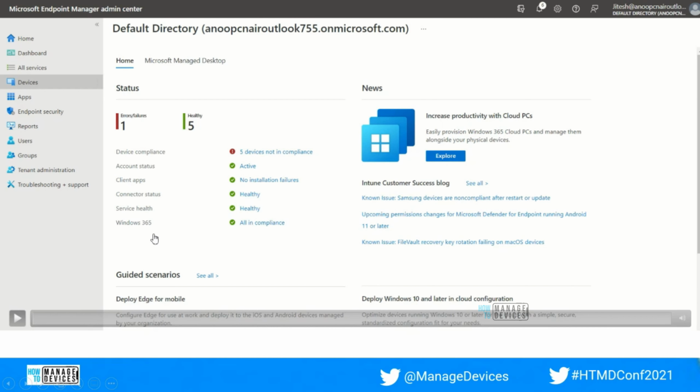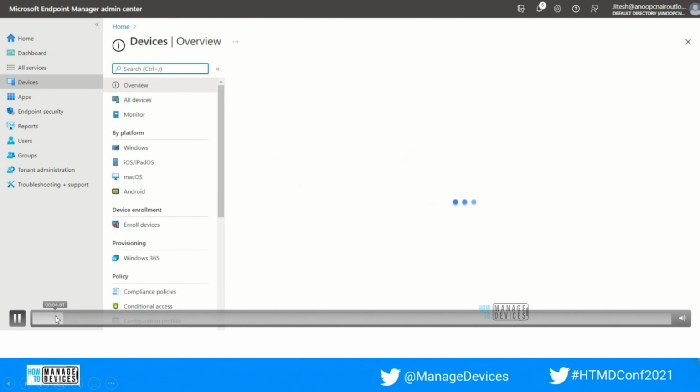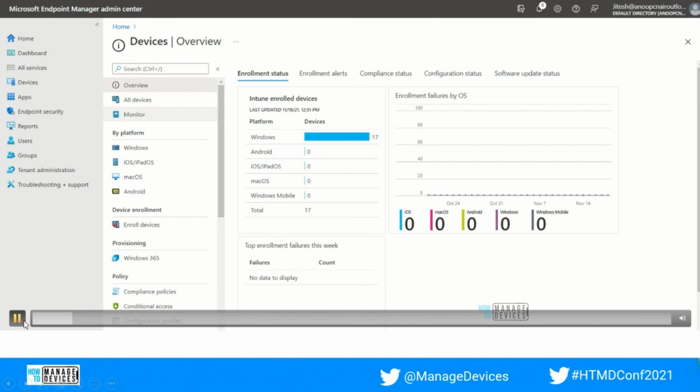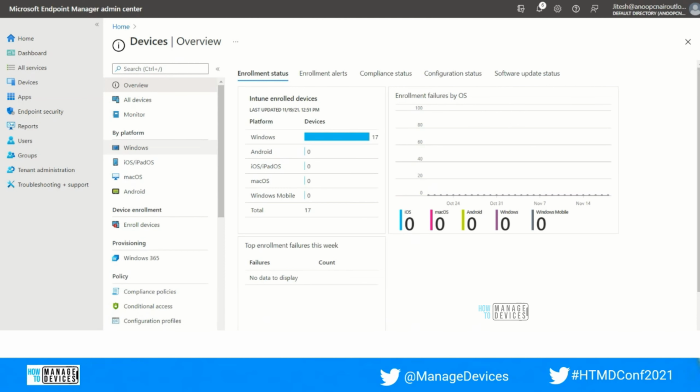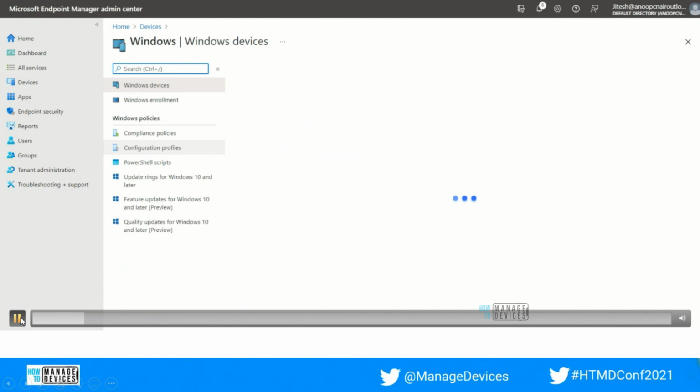Here we need to move to the Devices section, and here you can see it is categorized by different platforms. Suppose we want to check the report of Windows, so we will move to the Windows section, and then select configuration profiles. From the configuration profiles, you can see various settings have been configured here.